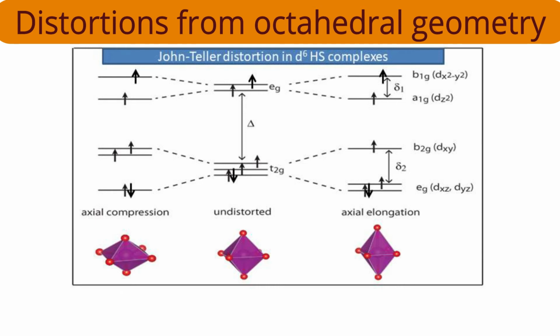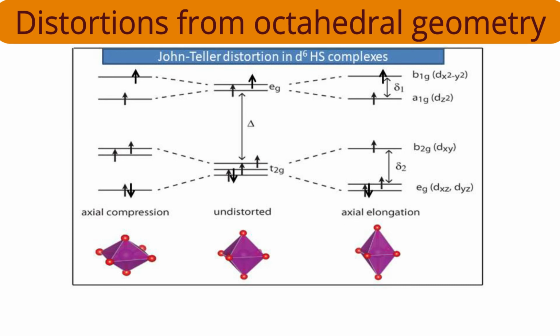How is the distortion? Which orbital will decrease in energy? dxy. And which two orbitals will increase in energy? dxz and dyz. You can say it's the EG set. And B2G decreases in energy. How can I distribute those four electrons? First electron in B2G, second electron in one of the EG orbitals, third electron in the other EG orbital, and the fourth electron will pair in the B2G orbital. I'm talking about axial compression. Because of that paired electron, a stability of two-third delta 2 will be governed by this electronic configuration.